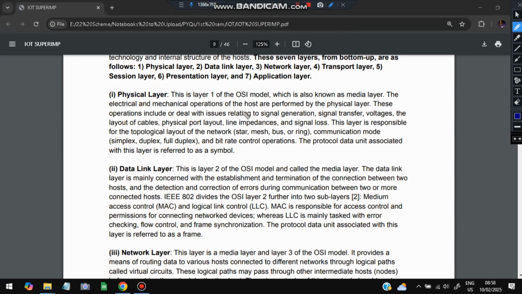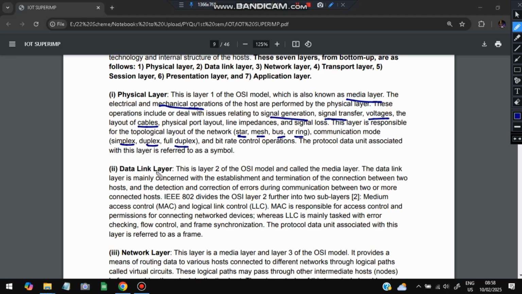The first layer is the physical layer. It is also known as the media layer, and here the main things are signal generation, signal transfer, voltages, and the mechanical operations like the wires and cables that are present, and which network we are using, star, mesh, bus, or ring, and the communication mode, simplex, half duplex, or full duplex. This is one way or two way.